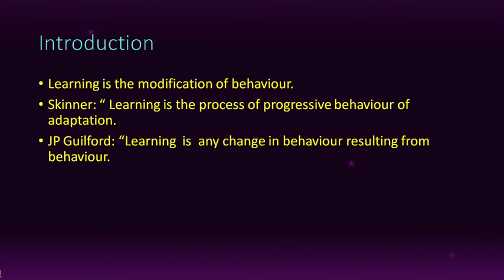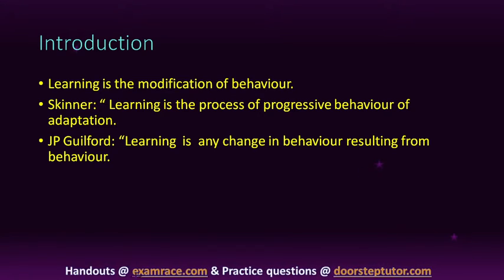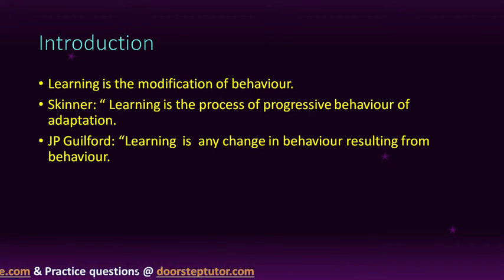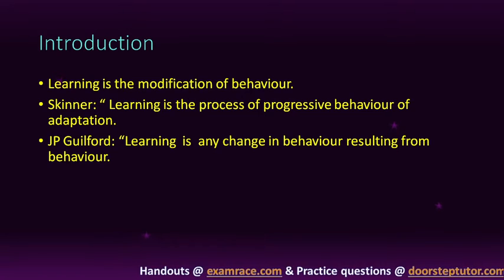Now he understands that by touching hot things, the hand will be burnt. So this is the change in behavior of child. Learning is change in behavior resulting from behavior. First, child behavior is one thing, he is going to touch hot things, and now he understands that by touching hot things his hand will be burned. So this is the definition of J.P. Guilford.